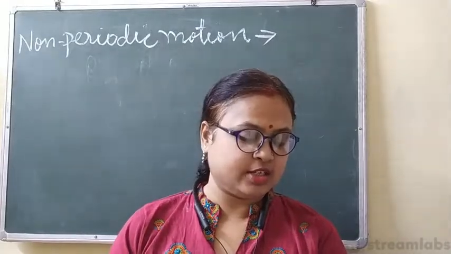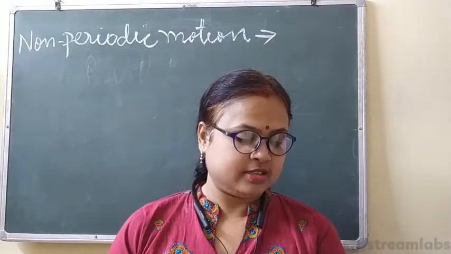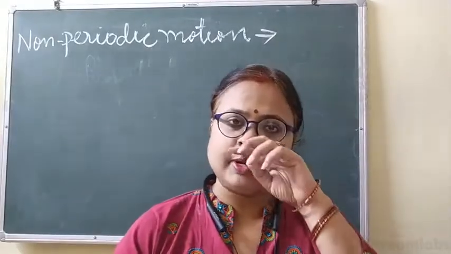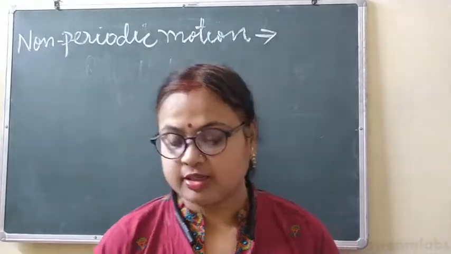Mannat has also given the correct answer, 27.3. So the moon takes 27.3 days to revolve around the earth.